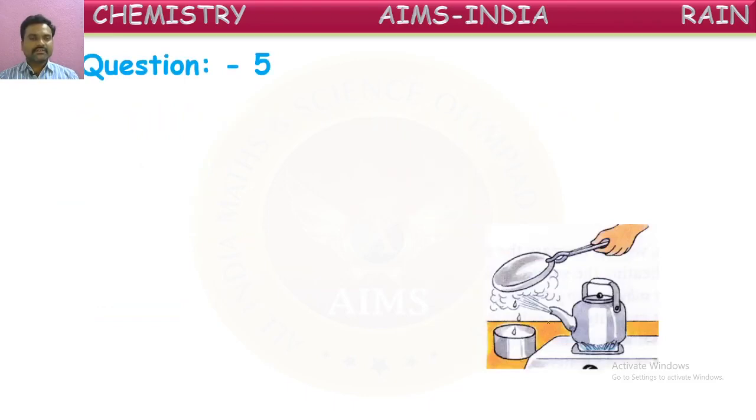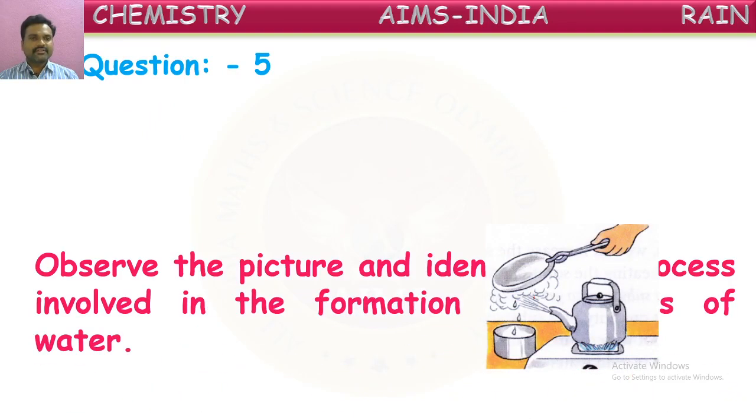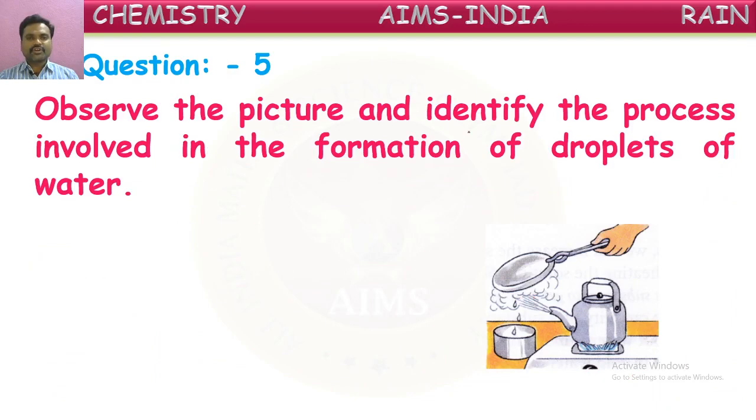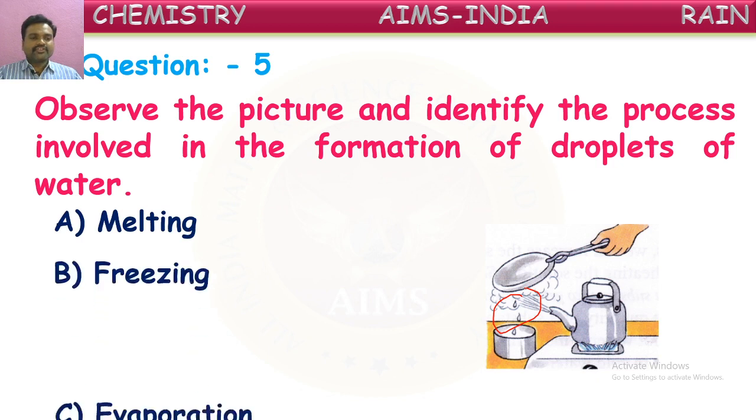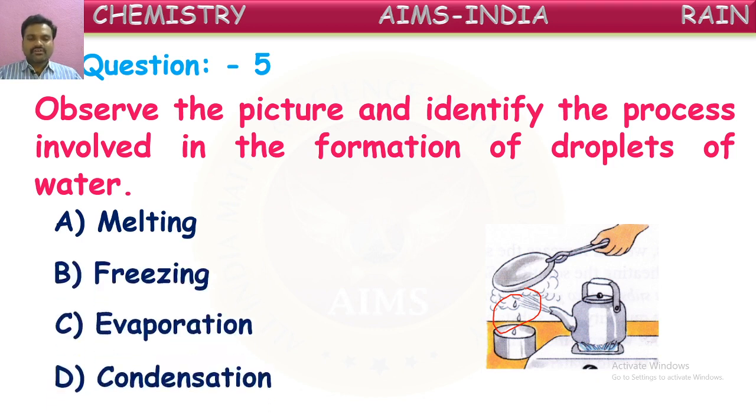So here a kettle is given. From this they are heating water. Observe the picture and identify the process involved in the formation of droplets of water on the bottom surface of the plate. So what causes this formation of droplets on the plate? Let us see the options given. Melting, freezing, evaporation and condensation. What causes the formation of these droplets? What is the reason behind that, children?